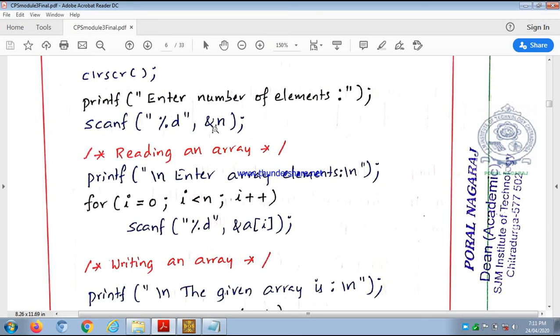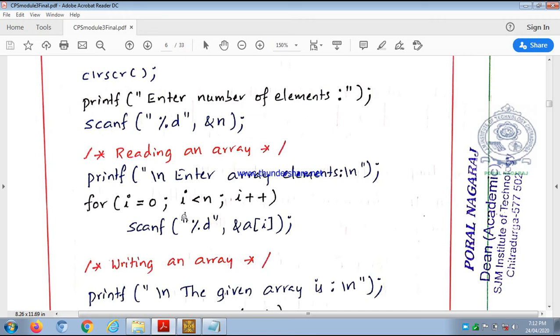If you read the value of n as 5, here we have to give 5 elements. Let us see this afterwards through execution of the program. In this scanf part of the program, for i assigned 0, i less than n, i plus plus, scanf percentage d ampersand a of i stores elements into the array, meaning we read the elements through the keyboard. We type the elements and they are stored in memory, not visible to us.